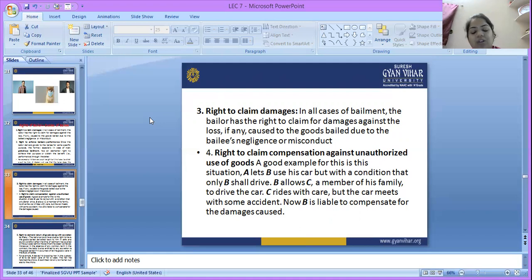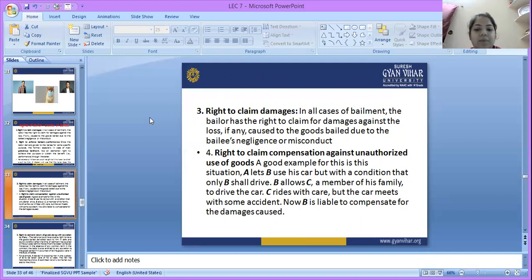If, while making a contract of bailment, any condition is put under that contract and that condition is not fulfilled by the bailee, then the bailor has a right to claim compensation against unauthorized use of goods.